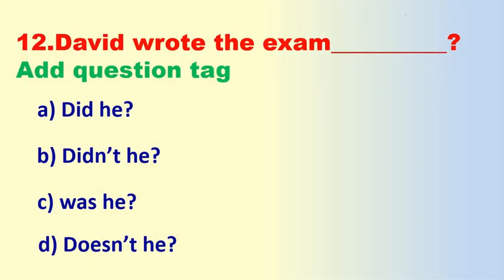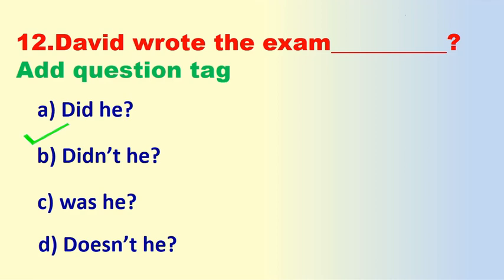Now, the 12th one. David wrote the exam. Here you have to add a suitable question tag. Did he? Didn't he? Was he? Doesn't he? Which is the suitable question tag? Add it. Very nice. You are correct. Didn't he. Why do we add "didn't he"?